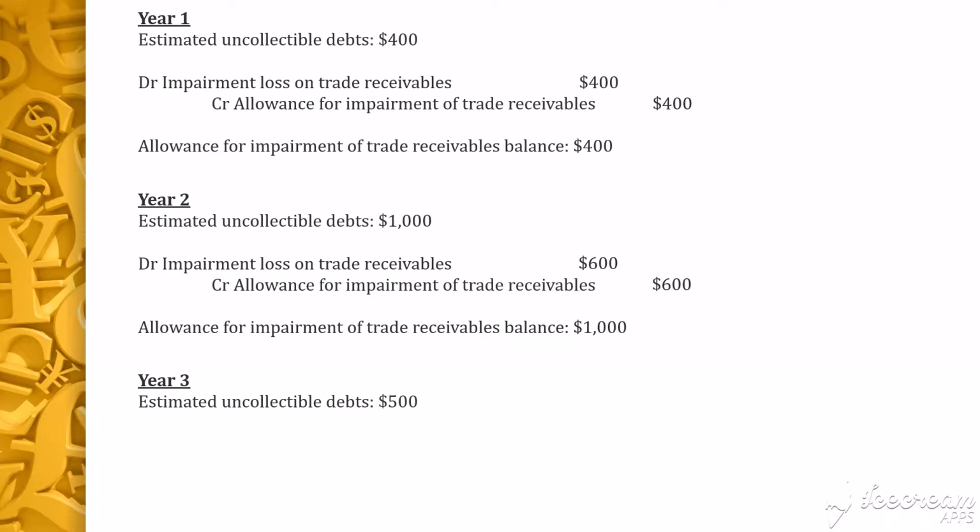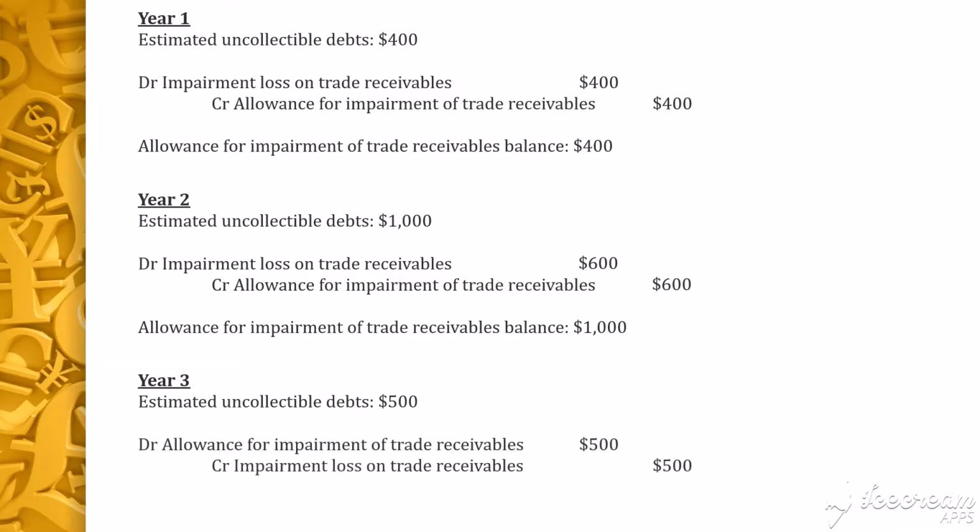Now, we have to decrease the allowance for impairment of trade receivables balance. And to do that, we will enter the reverse journal entry. We will debit allowance for impairment of trade receivables and credit impairment loss on trade receivables by $500 so that the ending balance becomes $500. When we credit impairment loss on trade receivables, it represents an income for the company.